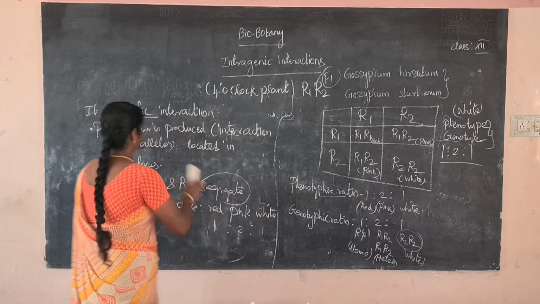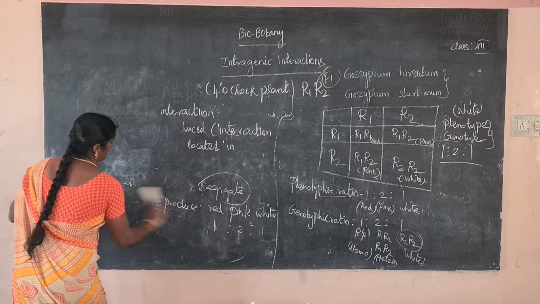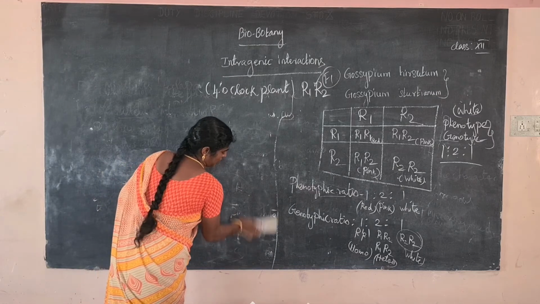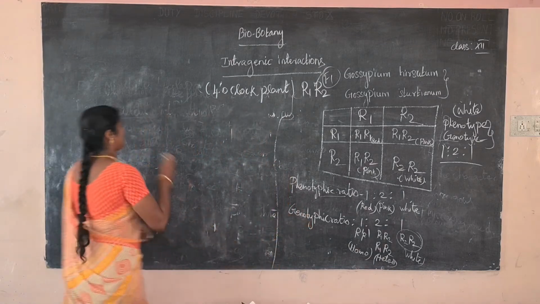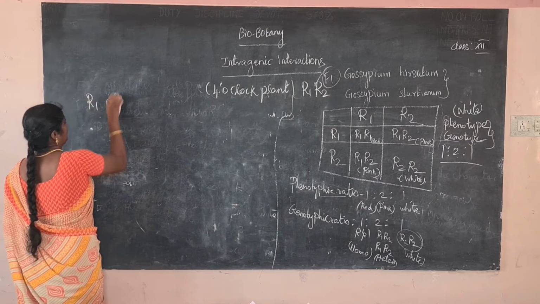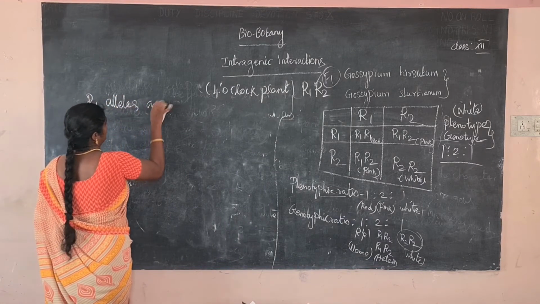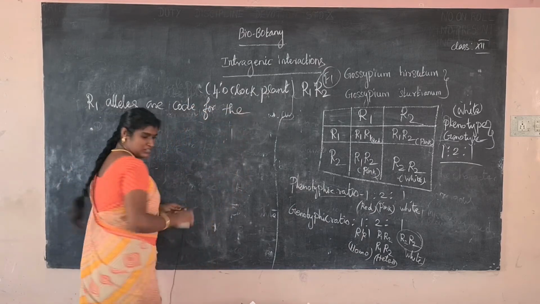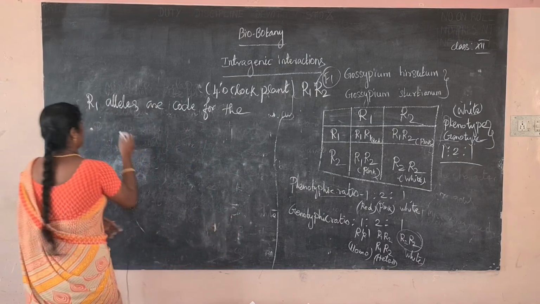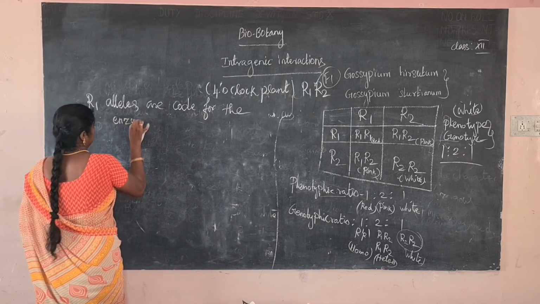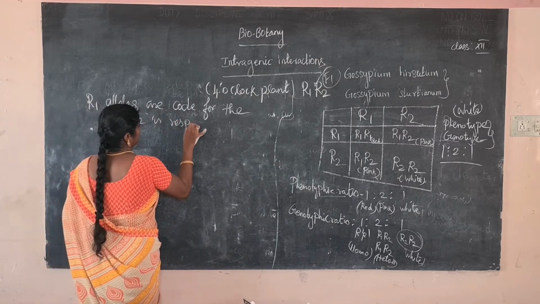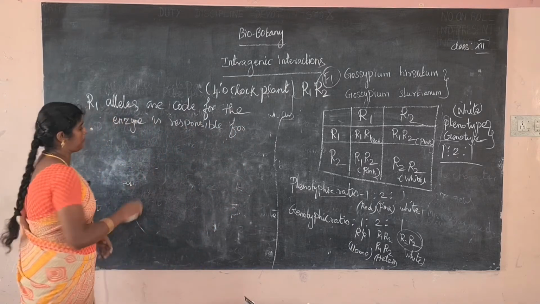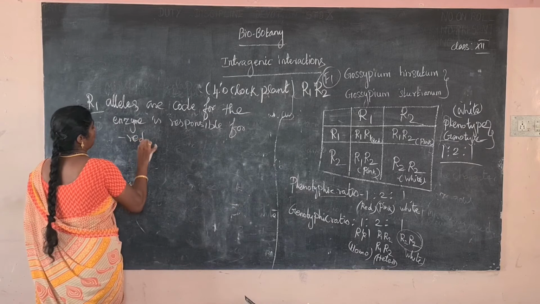Have you understood? Next one, the R1 allele codes for the enzyme responsible for the red color pigment. The R1 allele codes for the enzyme. Which color pigment? Red color pigment. Whenever you see R1, red pigment should come to your mind.